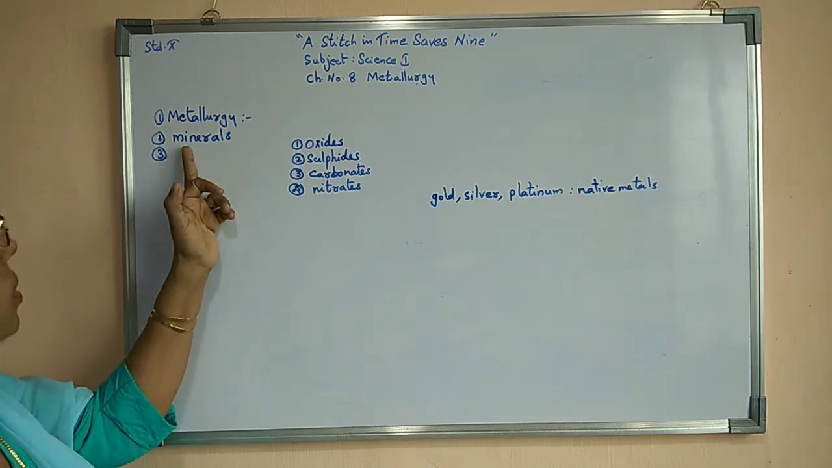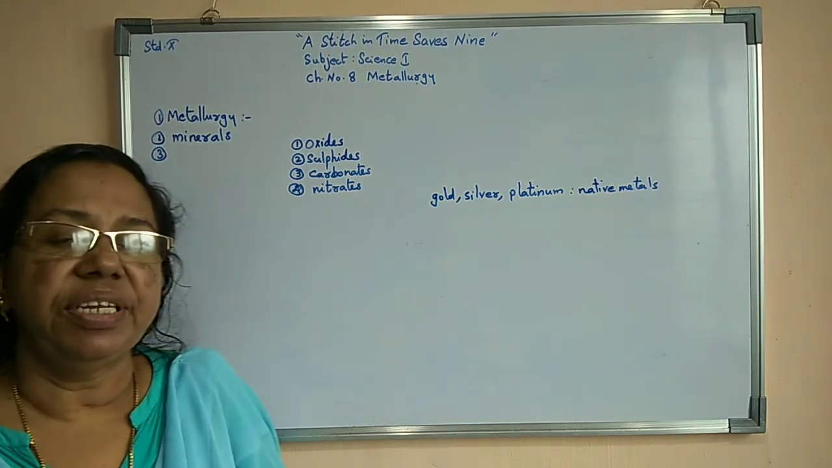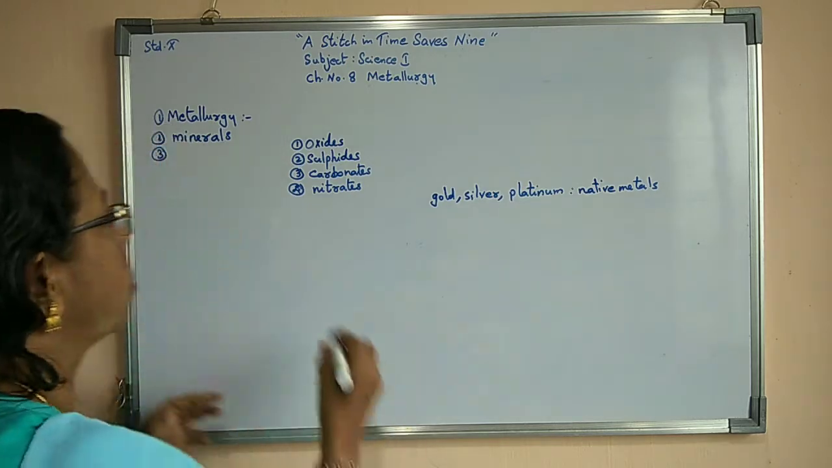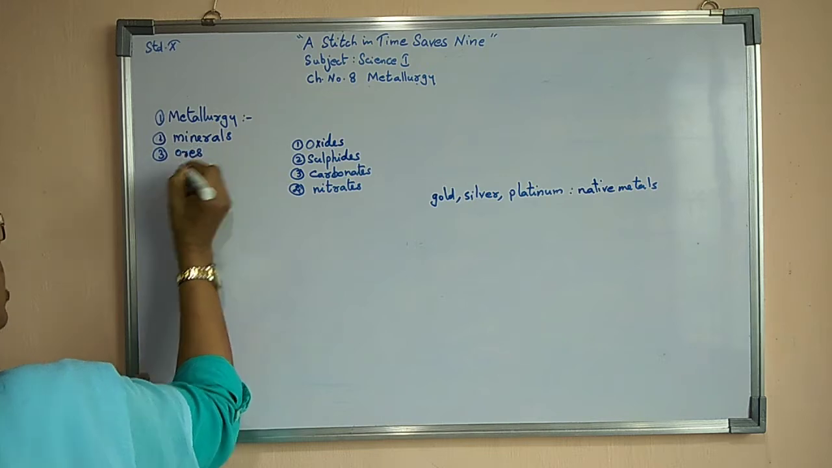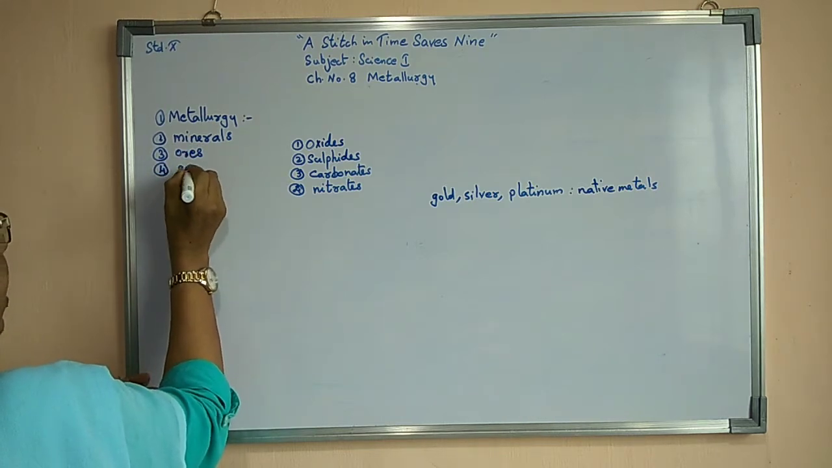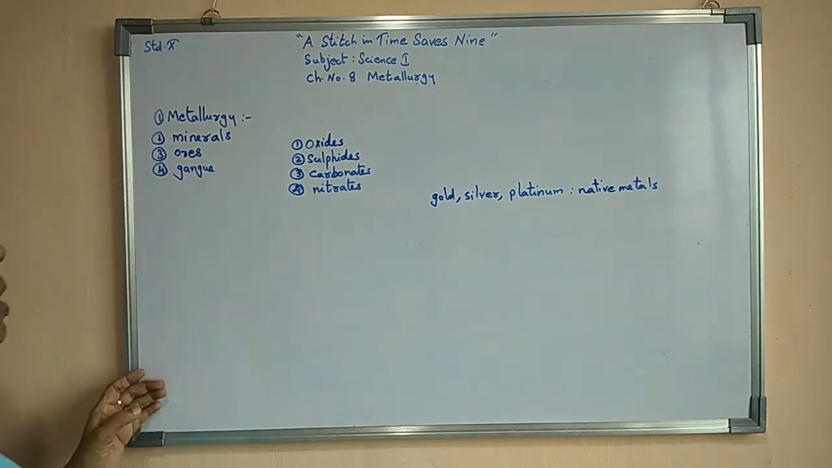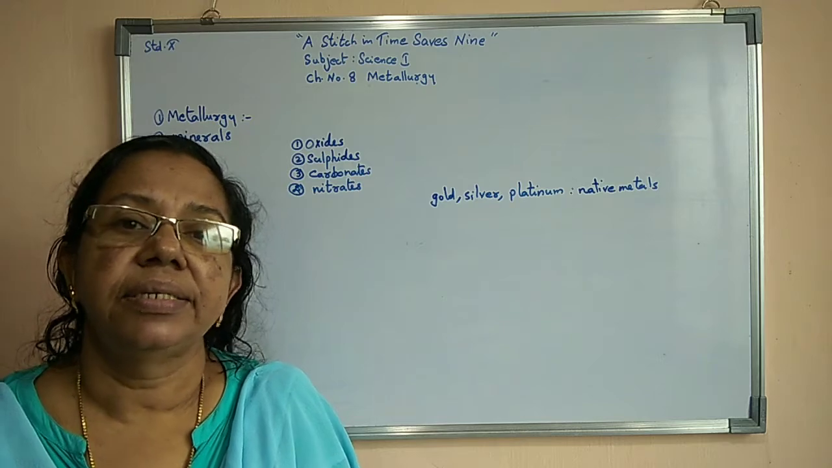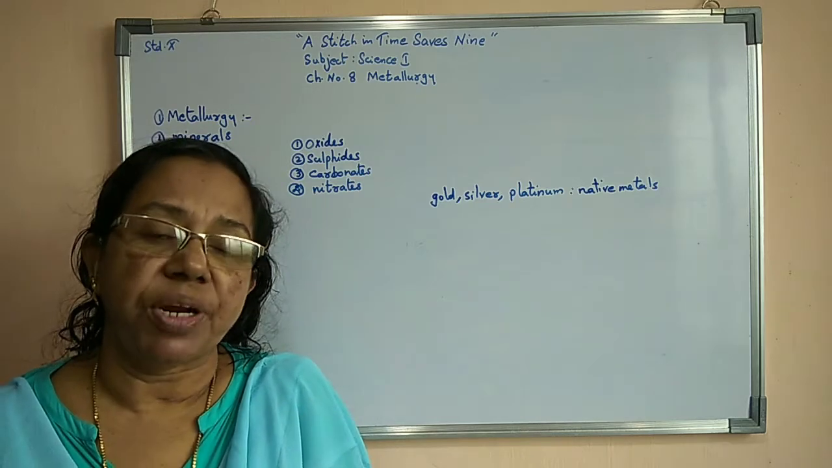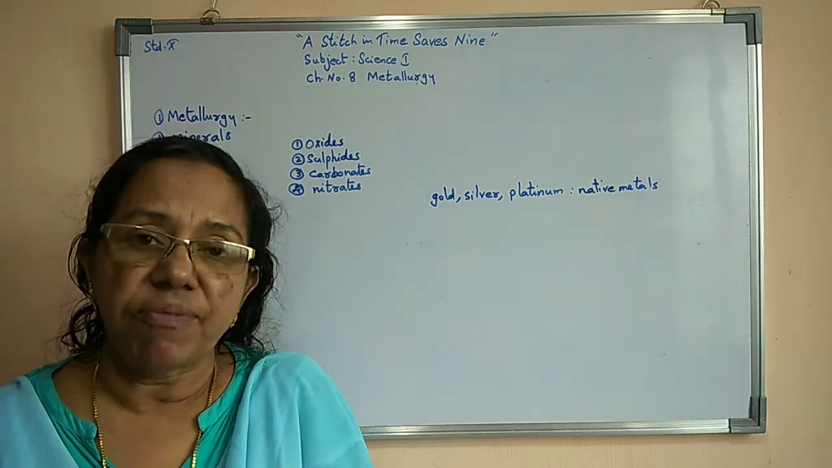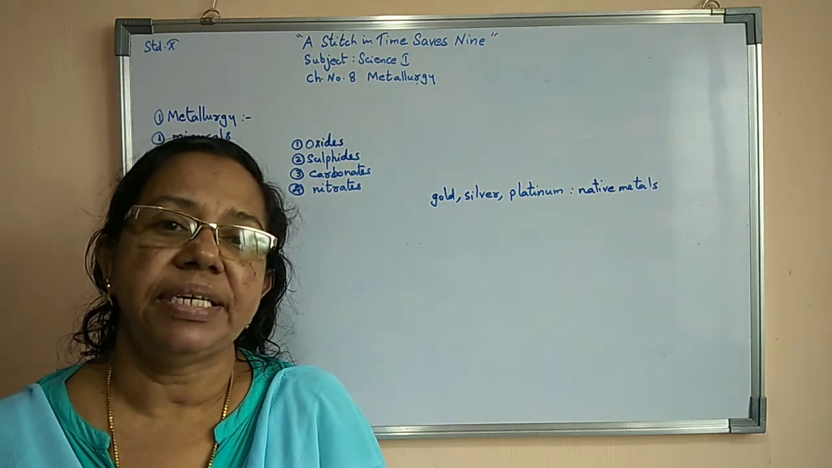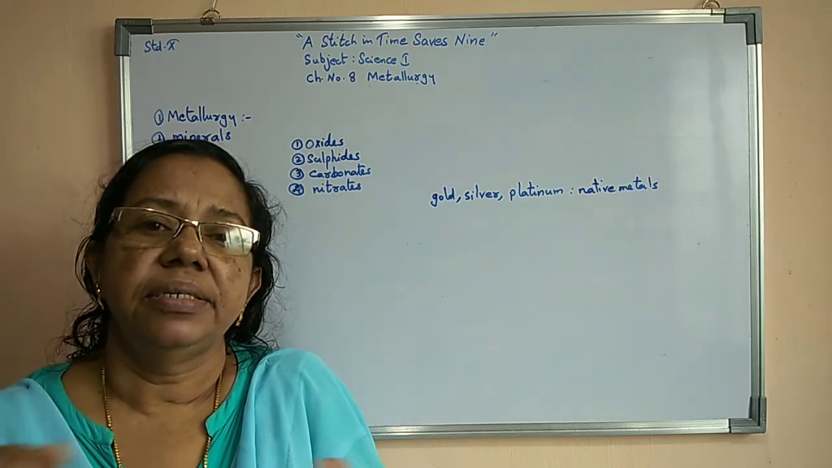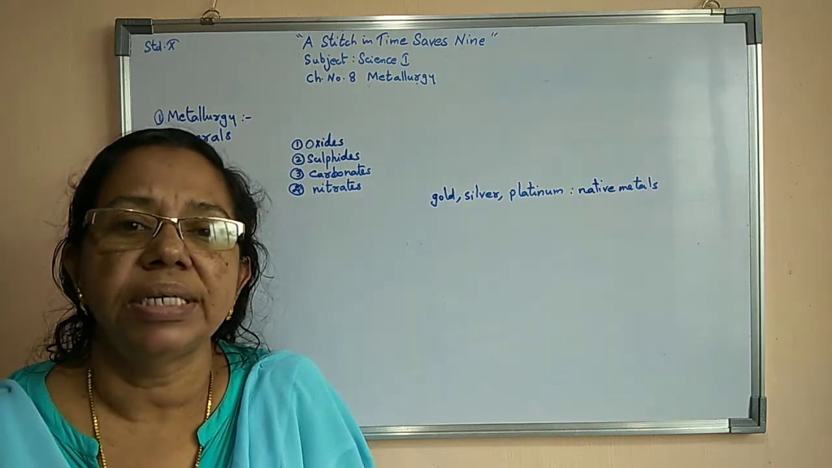Now, here we have studied two definitions. Now we have to study two more definitions: what is meant by ores, and the other one, gangue. What is meant by ores? Ores are the minerals from which metals can be separated economically. So minerals and ores, both of them are more or less the same.